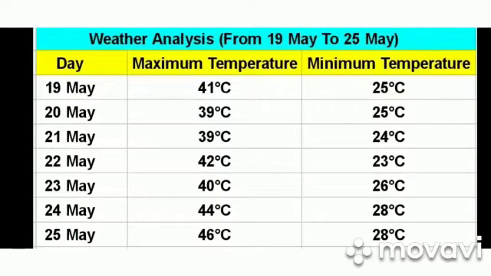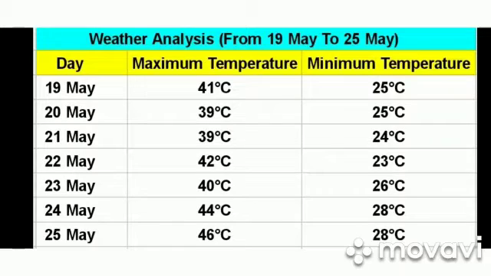On the first day, 19th of May, the maximum temperature already has crossed the 40 degrees Celsius mark and it was 41 degrees Celsius, whereas the minimum temperature was 25 degrees Celsius. On the second day, 20th of May, the maximum temperature was below 40 degrees Celsius, but not much below. It was 39 degrees Celsius, and the minimum temperature continued to be the same.